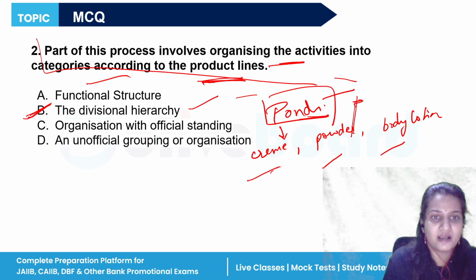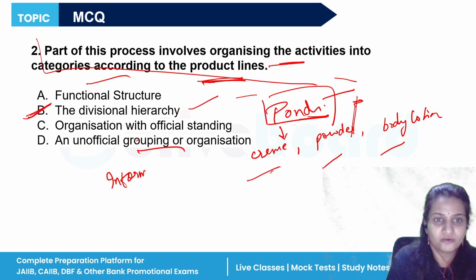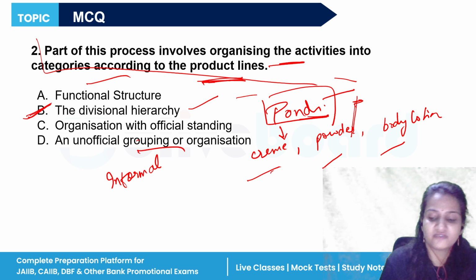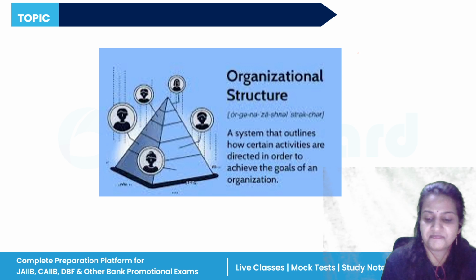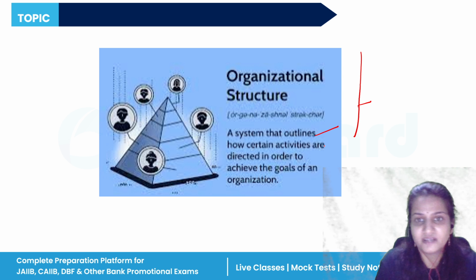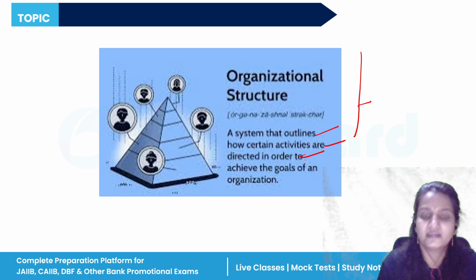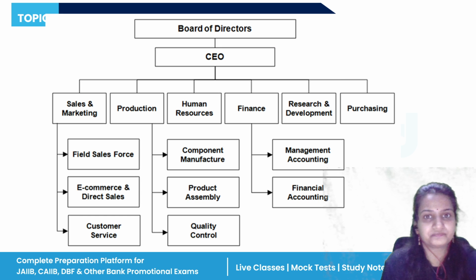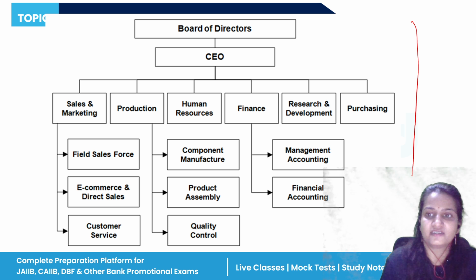Okay, and unofficial grouping or organization, it is an informal group. Those groups which are informal in nature come under unofficial grouping. Okay, functional structure, you can see over here. See, this is the organizational structure definition: a system that outlines how certain activities are directed in order to achieve the goals of an organization. This is the structure of organization. It outlines various activities. Clear? This is the organization structure.